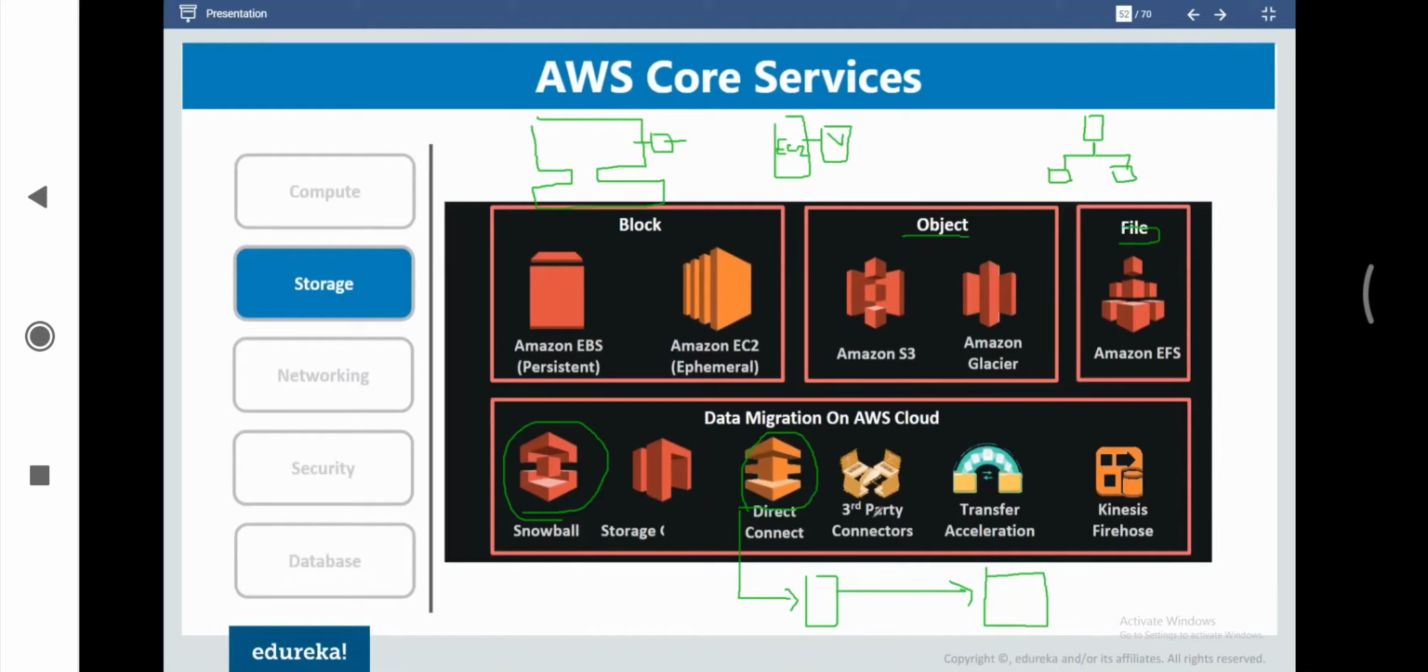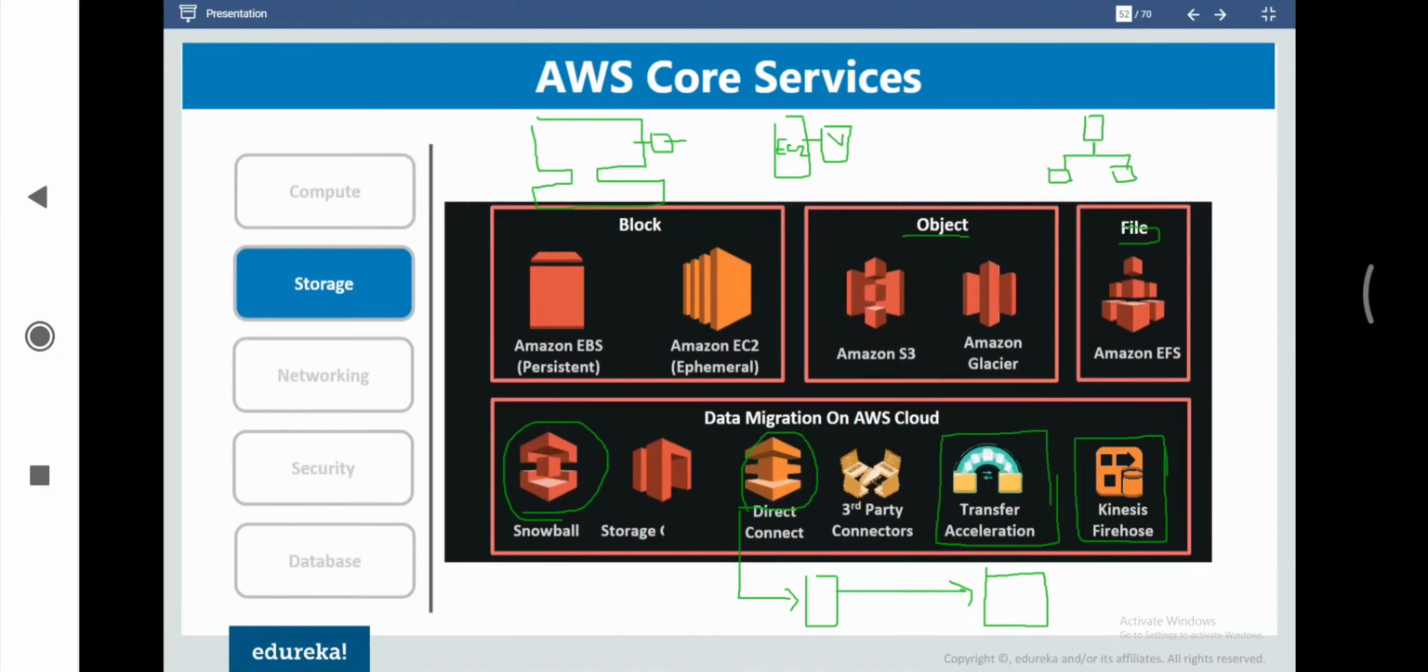Right? And then we have third-party connectors, where we can connect AWS with multiple services by using these third-party connectors. And then we have transfer acceleration, which simply increases the speed with which we can transfer data among multiple regions in AWS. And then we have Kinesis. So Kinesis is basically an analytical dashboard that we can create for visualizing a data set, especially useful for the components of big data.